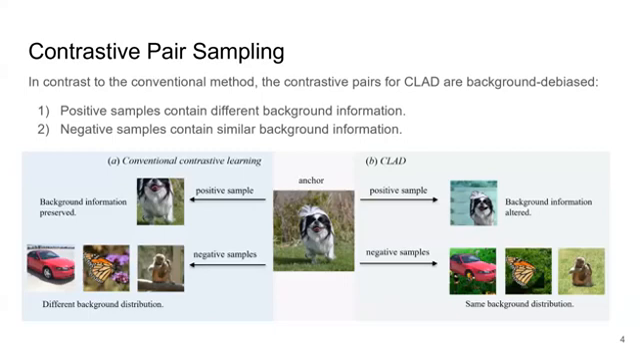On the other hand, in our sampling approach, negative samples share similar background information as the anchor. In this case, they both contain grass as the background, which is a very typical background for the images of dog classes. Thus, when minimizing their feature similarity, the model is prevented from learning features from the background class. In contrast, in conventional contrastive learning, the negative samples can contain very different backgrounds from the anchor.